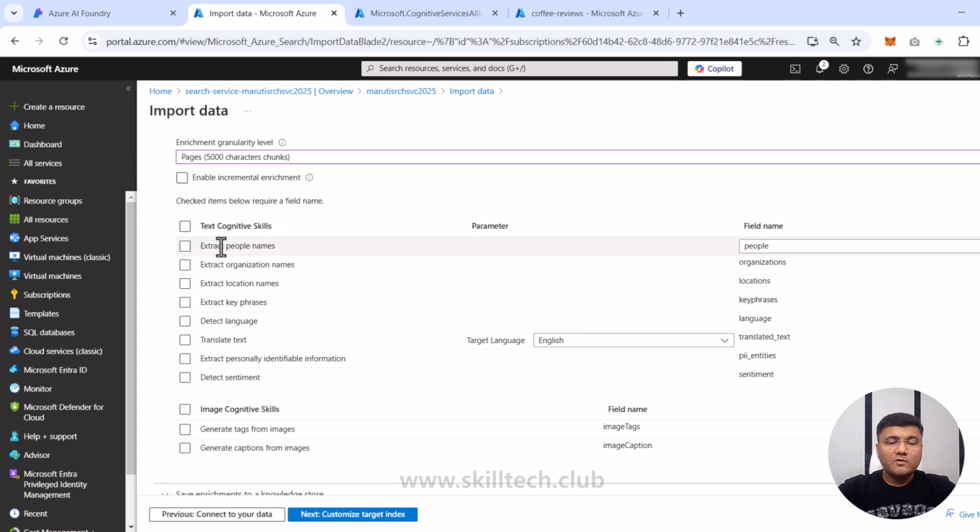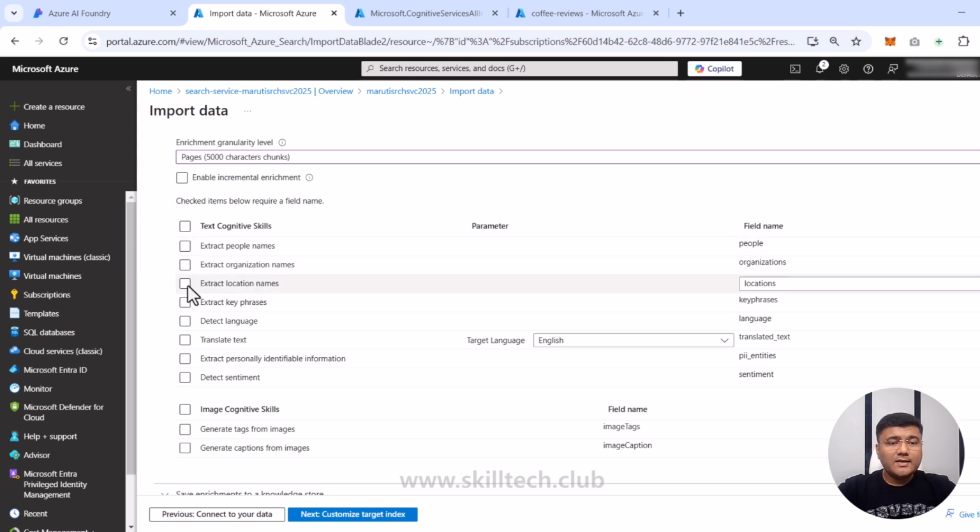So you can see right now here, we have cognitive skills which are available in this list. So you can extract people names, organization names, location names. Basically, this is something which is extracting the information from my existing content. So what kind of cognitive skills I have to choose, that's what I have to select.